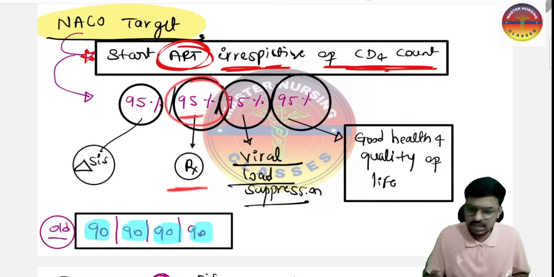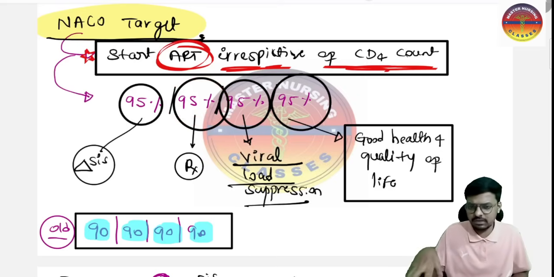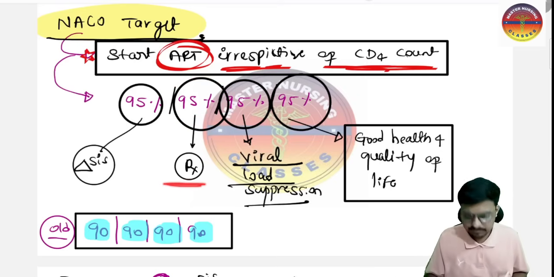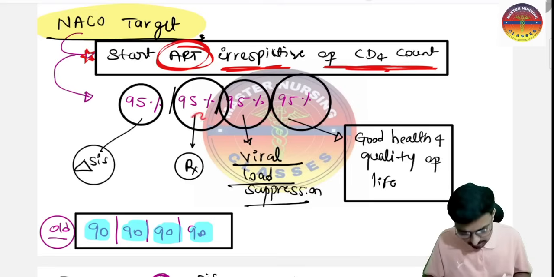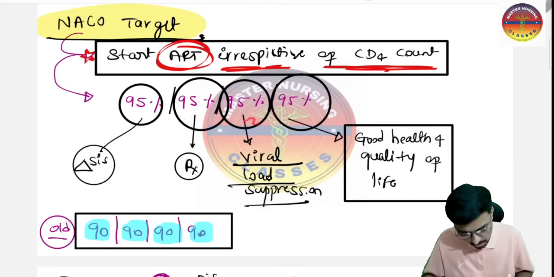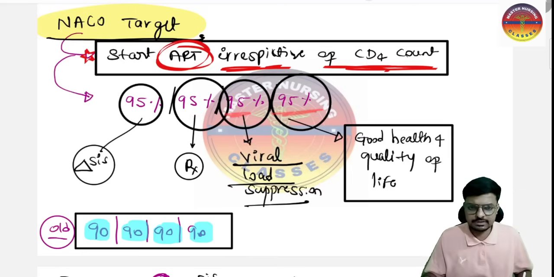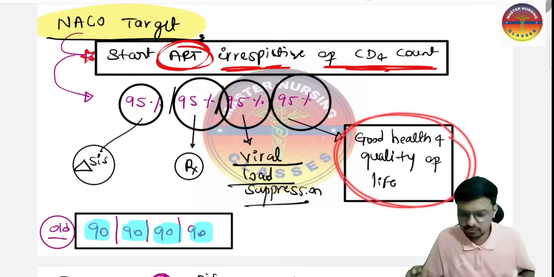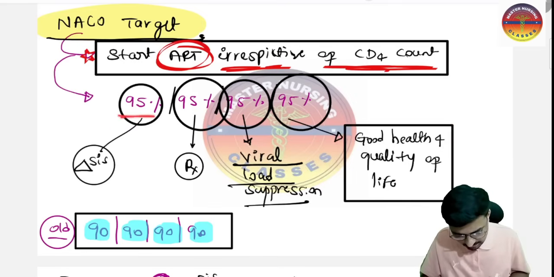Among these, at least 95 percent should show viral load suppression. And among these, at least 95 percent of the people should be living with good health and quality of life.